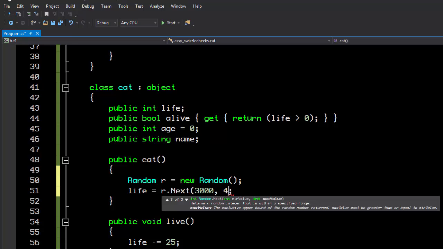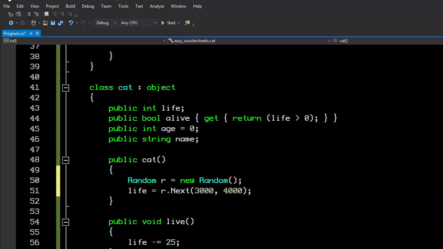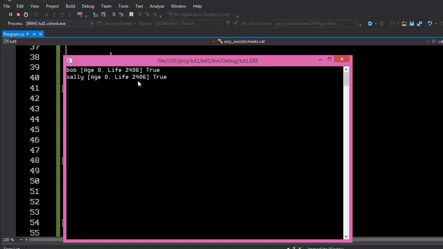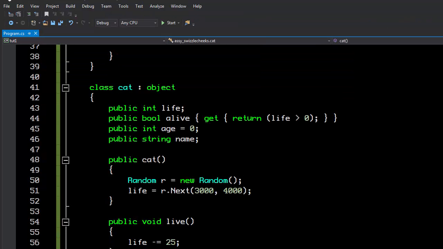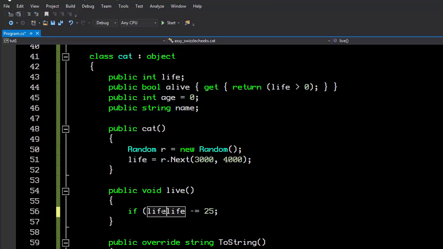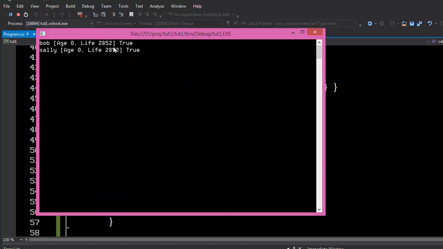I want a number that's between 3,000 and 4,000 for right now. If we run this, you'll see that we got some random number, between 3,000 and 4,000. But you'll also notice that both Bob and Sally's lifespans are in sync. Oh, and the other thing is we have to put the check in for the negative numbers. So let's say, if alive, then life goes down. But you can see, I'll run it again, that the same number is chosen. They're perfectly in sync.